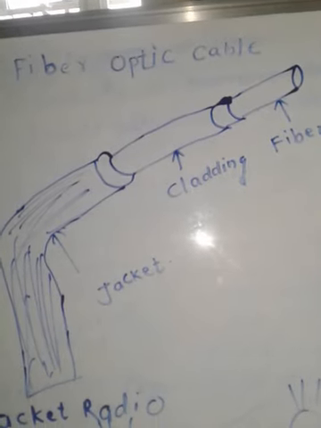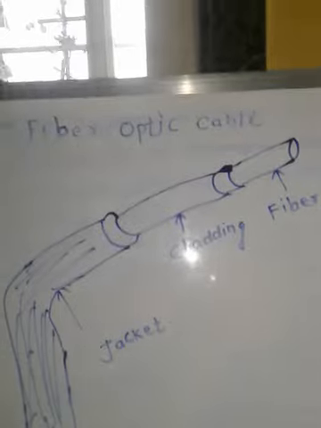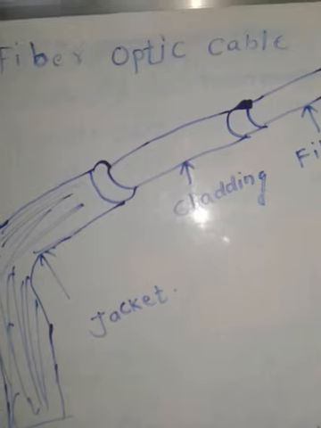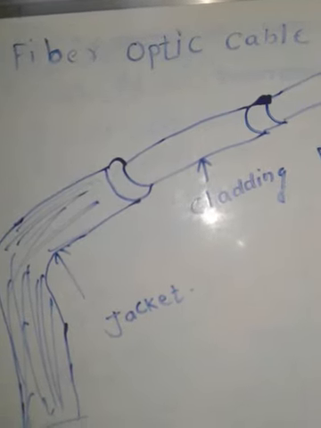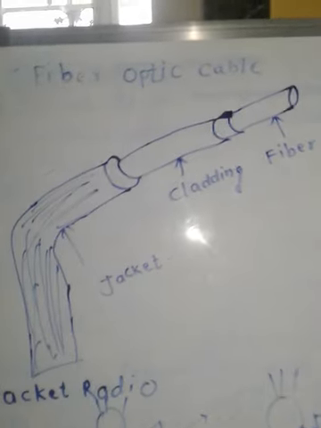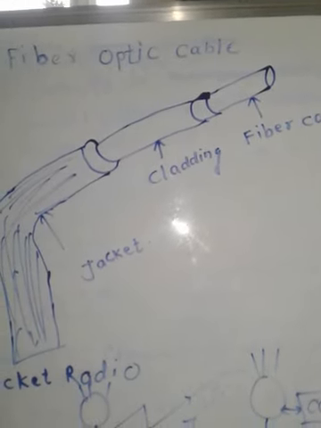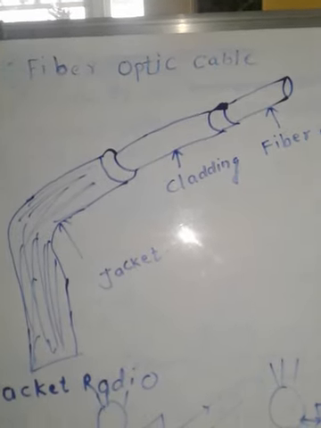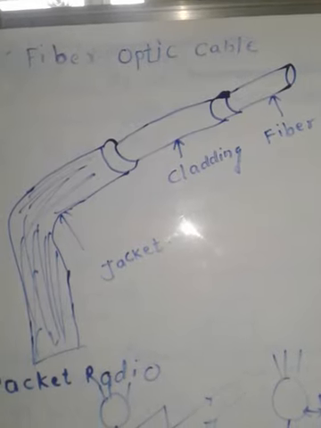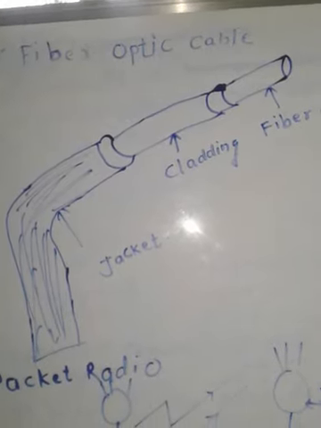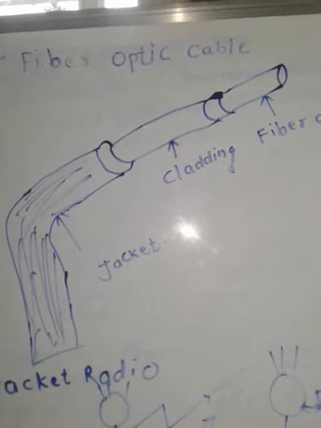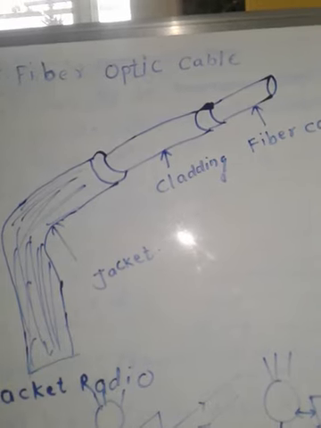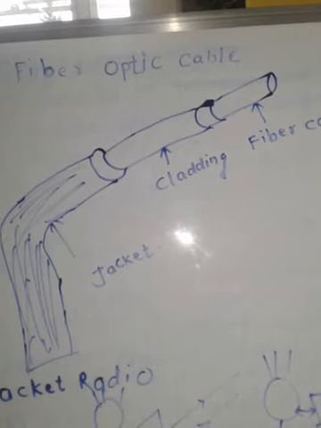Next, the fiber is coated with cladding or gel that reflects the signal back into the fiber to reduce signal loss. A plastic sheet protects the fiber from damage.